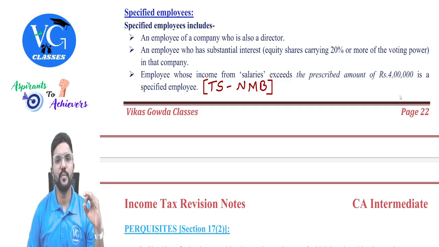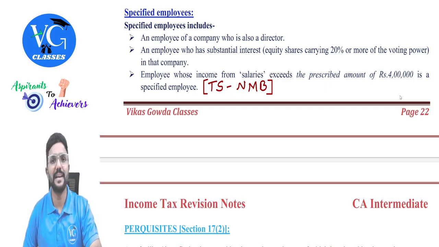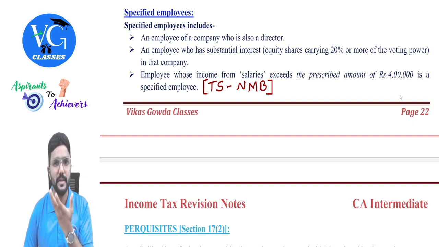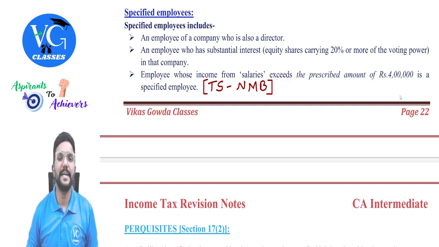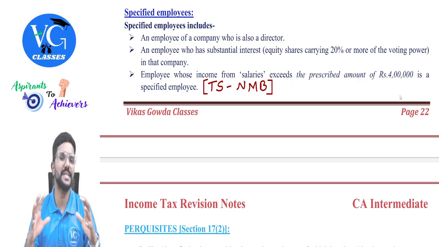And one more thing. Some of the directors might not be in employment. Clear? That is like a part-time director. In that case, whatever they are earning will be taxable under the head PGBP, or if they are earning any sitting fee or director's fee for attending the board of directors meeting, then it will be taxable under the head other sources. Got it? Yes, sir. Only if they are under employment, whatever salary they are earning will be taxable under the head salary. Guys, please be careful in a few scenarios.